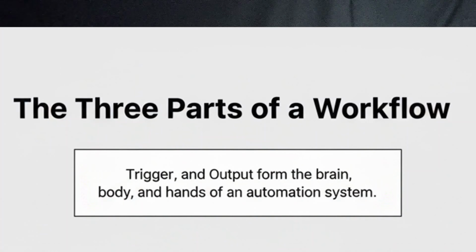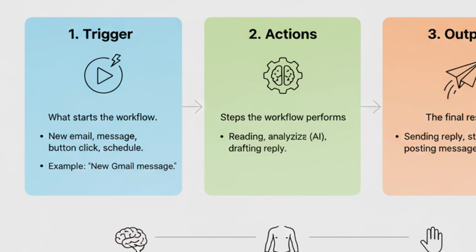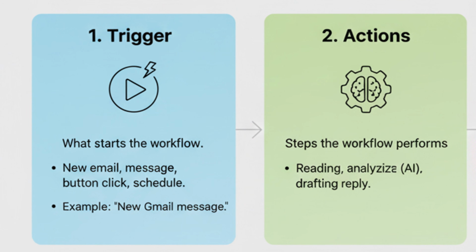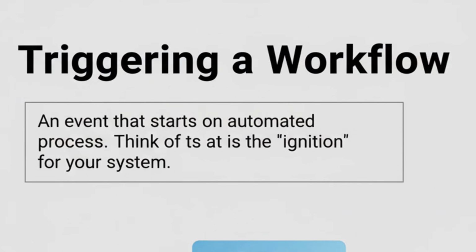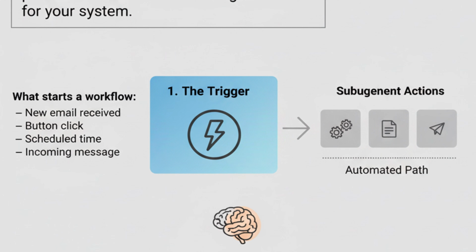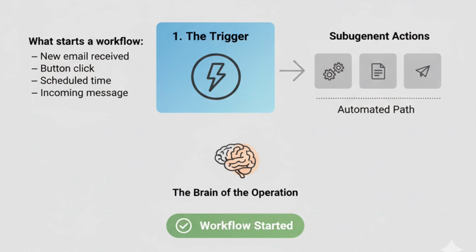Here is the very basic structure of a workflow. Every workflow follows a simple pattern of three main components: a trigger, an action, and an output. Coming to triggers, to put it simply, what starts the workflow is the trigger. It could be a new email, a new message from WhatsApp, a button click, or even a scheduled time. Any event that happens will trigger the workflow, and that is the trigger which starts the workflow on some kind of new event.